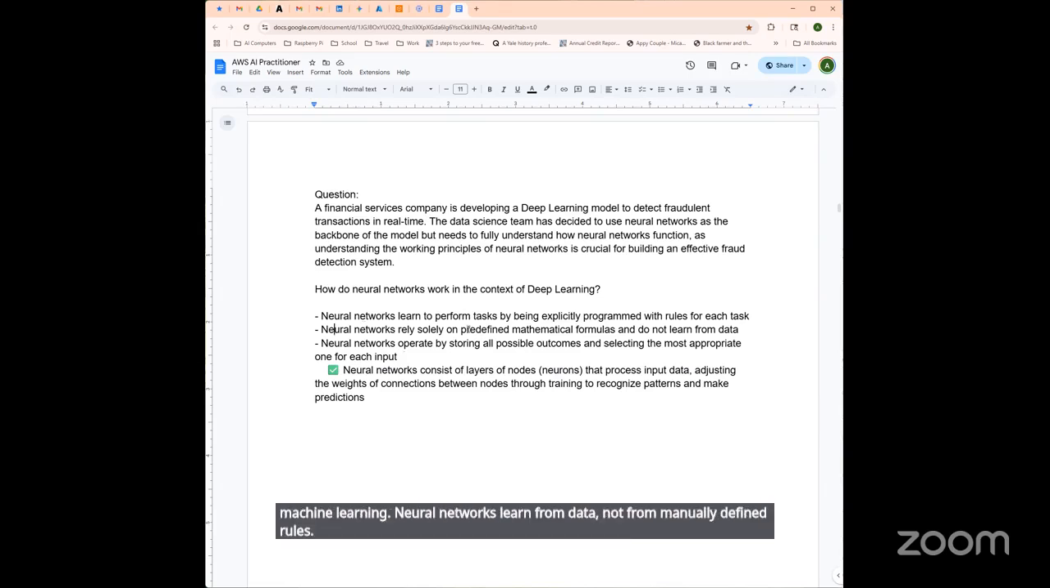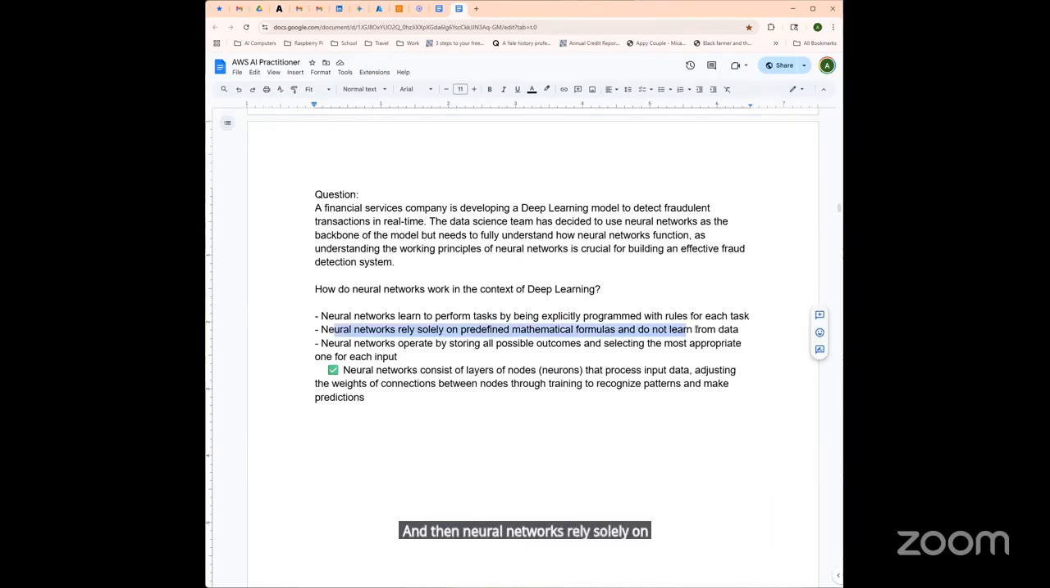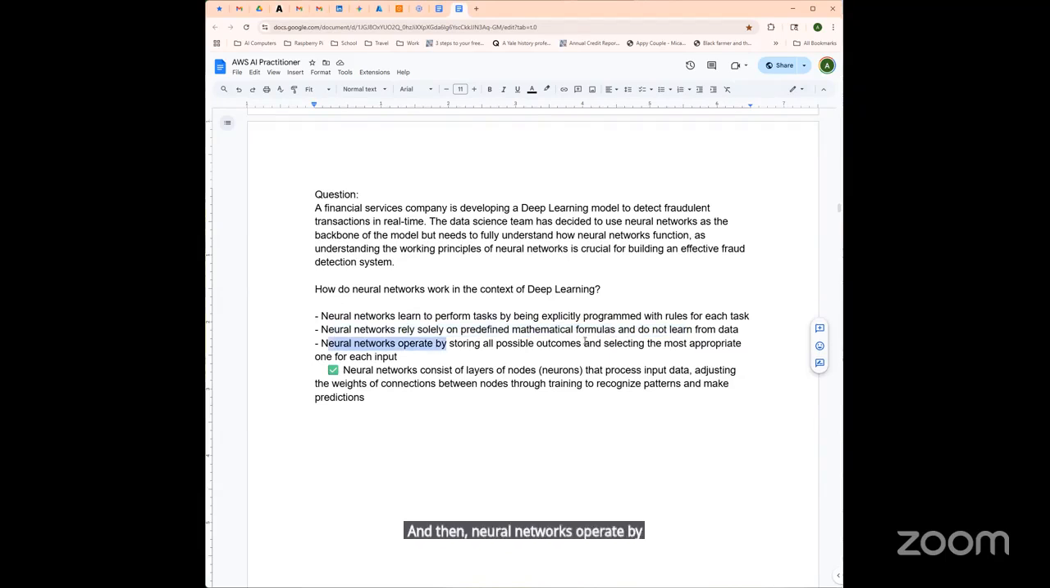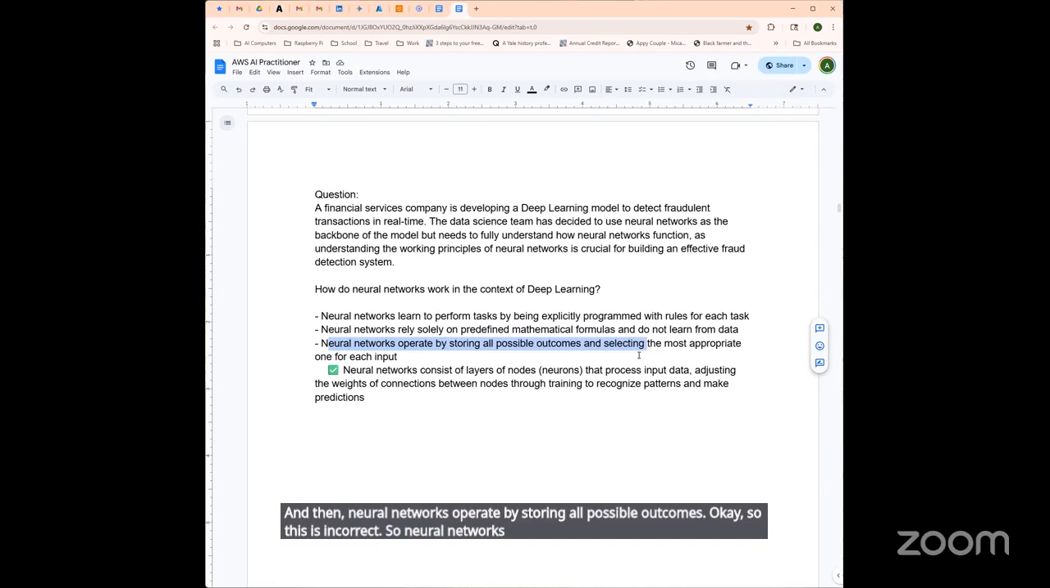And then, neural networks rely solely on predefined mathematics? No. This is misleading, right? While neural networks can use math, like matrix multiplication, learning occurs by adjusting weights based on data. And then, neural networks operate by storing all possible outcomes. This is incorrect. Neural networks generalize from training data and infer predictions, not by storing or memorizing outcomes.